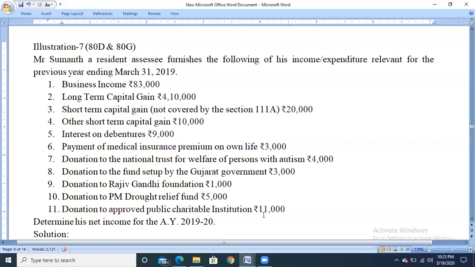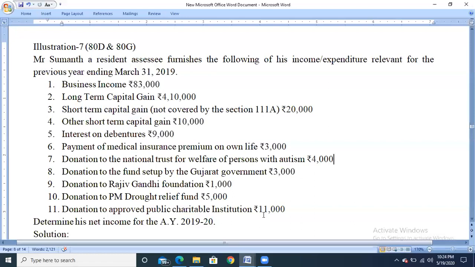So 100% deduction without ceiling limit, all the national, state and any disaster funds will be categorized here. Second one, 50% deductions: Nehru family or the Gandhi family or National Drought Relief Funds, 50% without any ceiling limit. 100% deduction with ceiling limit or maximum limit, we have two funds.